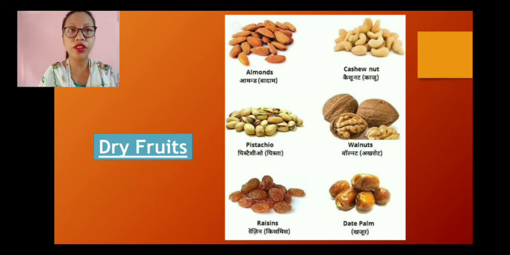Then we come to the dry fruits. We have almonds, cashew nut, pistachio, walnuts, raisins, date palm. And you eat these nuts, especially when your mama makes kheer, okay? And also sometimes with some sweet dishes. So these dry fruits also come from plants.